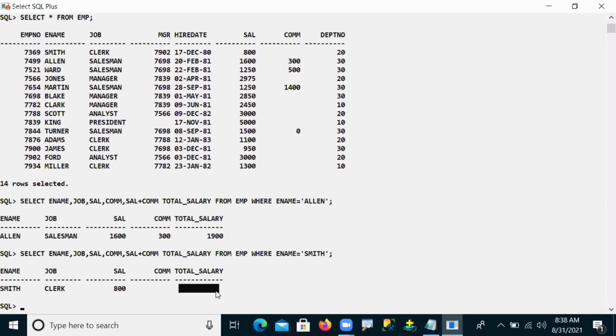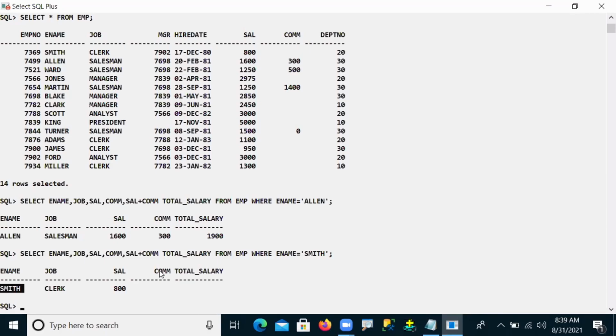But this is a problem now. Is it a problem, or okay, fine, sir, I can leave this problem? Definitely it is a problem, because the employee Smith was not taking any commission. He's a very sincere employee. He was not taking any commissions, etc. That is his nature. He's a sincere employee, he's not taking any commission.